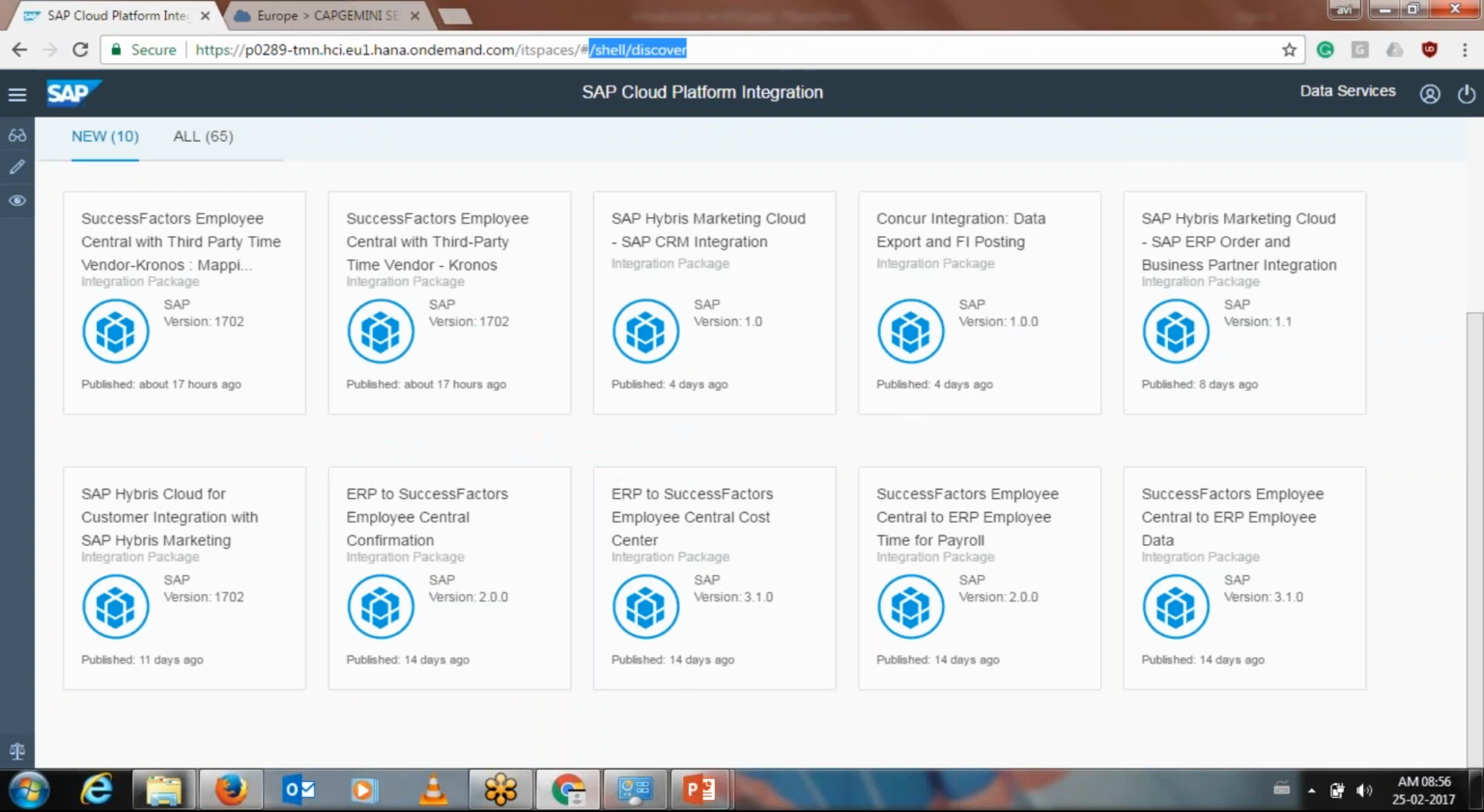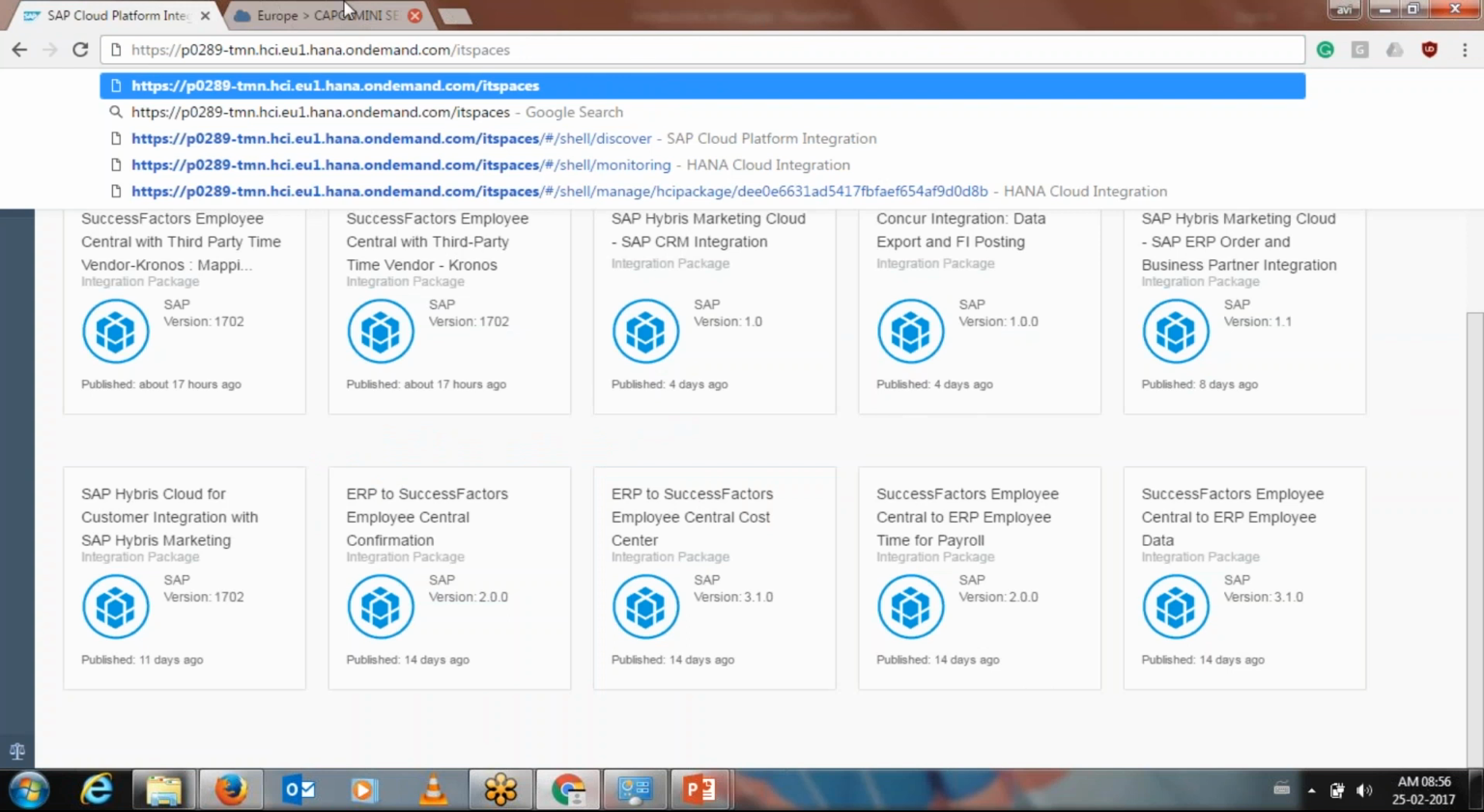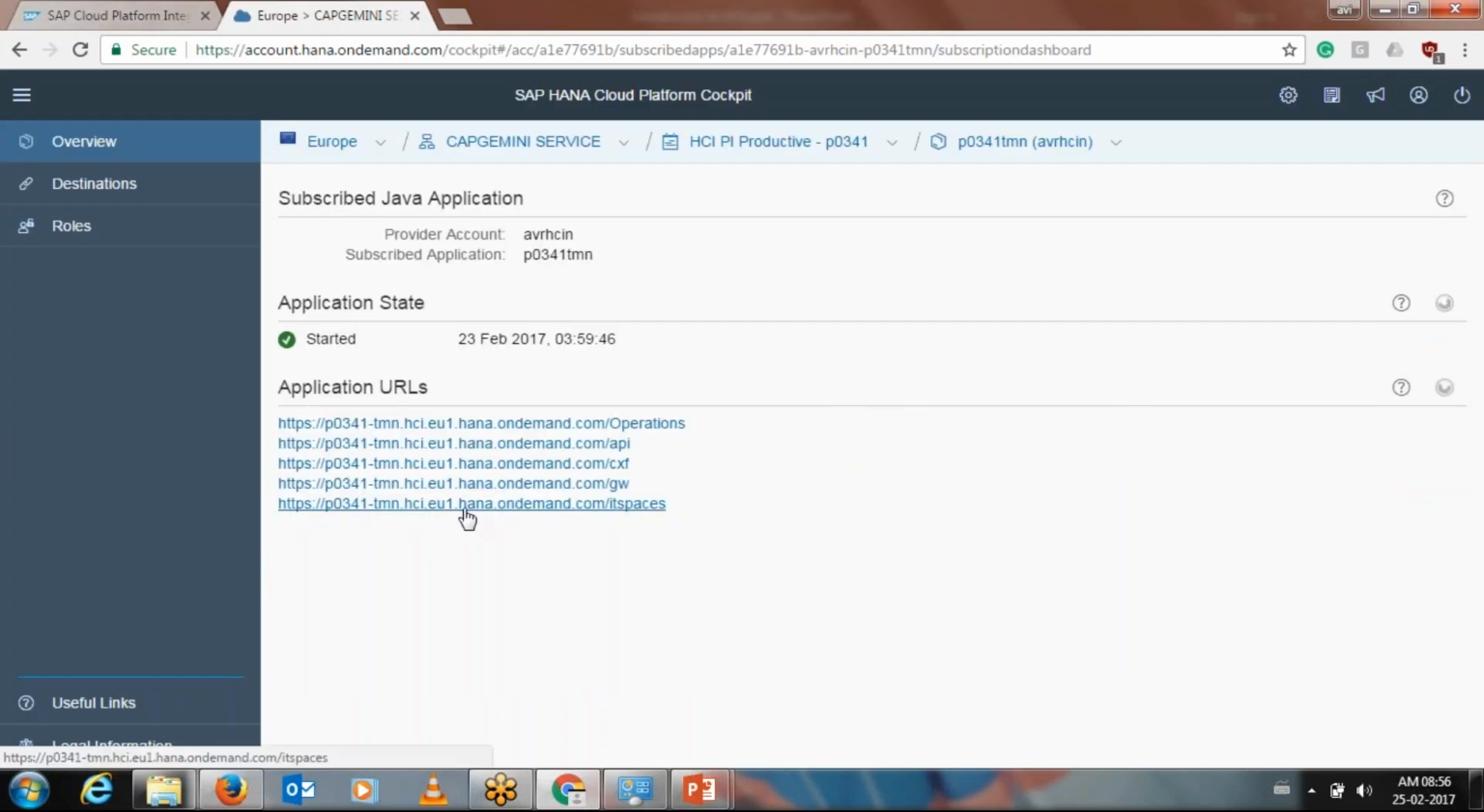So as soon as you get, you use it to access your HCI through web. Okay, IT space. Now talking about the roles. Before even going to this HCI screen, if your user ID has not been provided with an adequate role, you cannot see this screen. You will get an error that you don't have authorization to view this role.